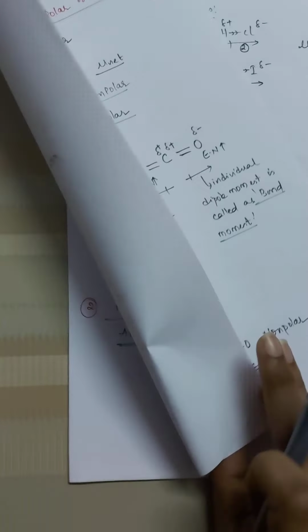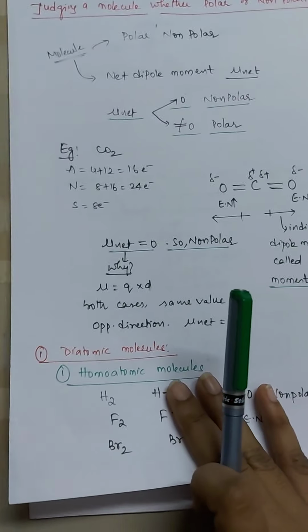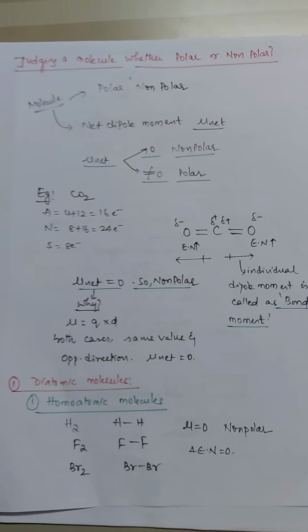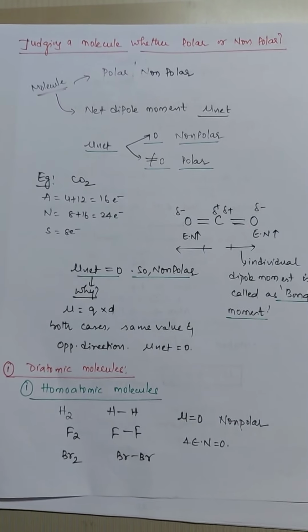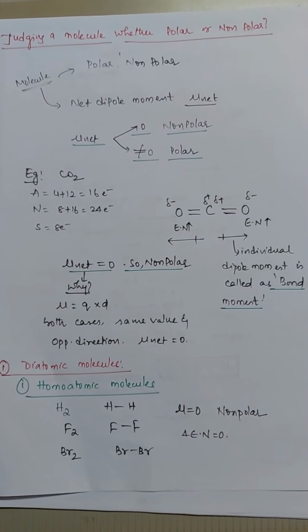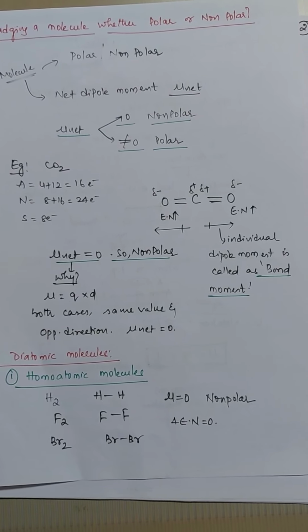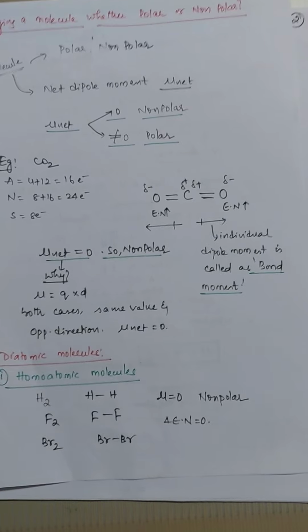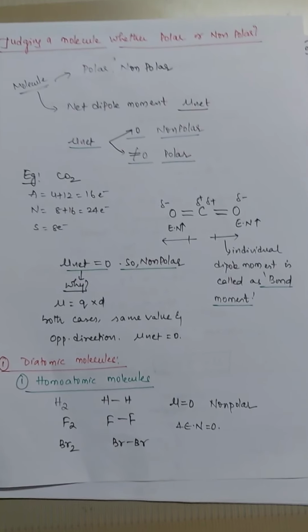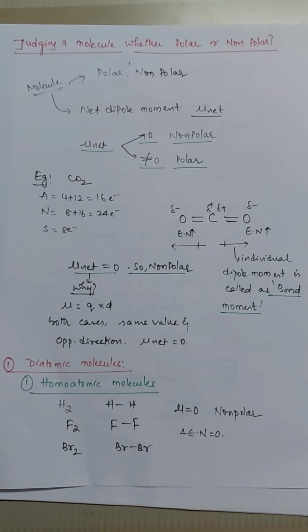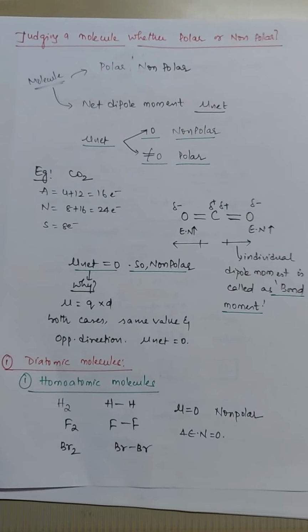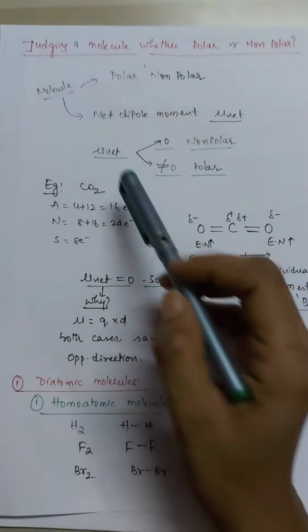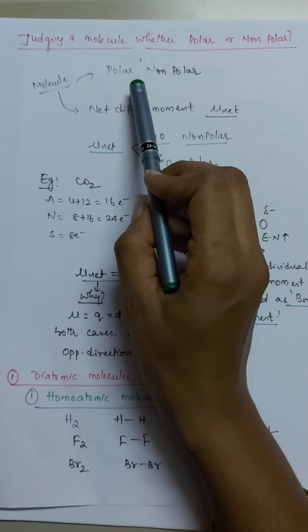So let us go to the next part. Now, how to judge whether a given molecule is polar or non-polar. Till now we have understood the basic things, like what is dipole moment, for what it is used, that is to judge the percentage of ionic character, and what is its symbol and its formula. Now we will see, using the dipole moment, how we judge whether the given covalent molecule is polar or non-polar.